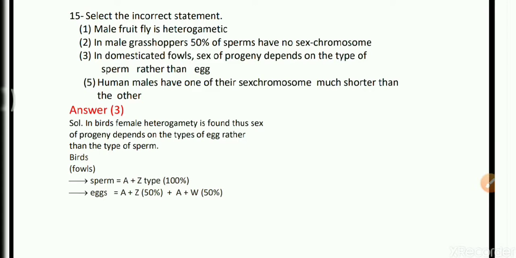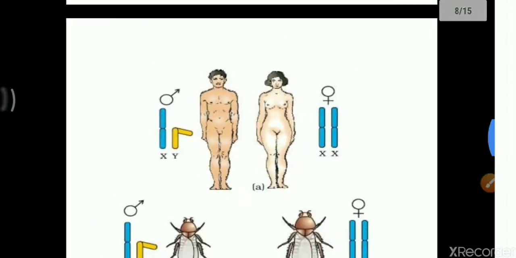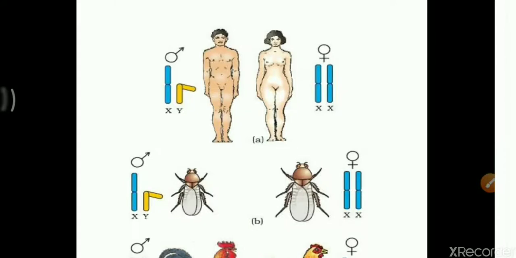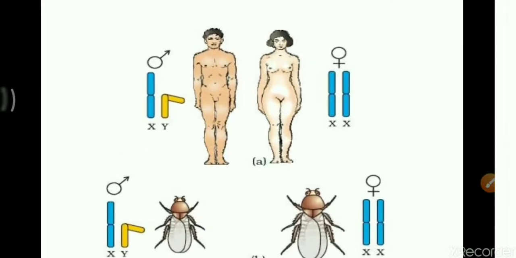This question is from sex determination, that is from genetics. To solve these questions, we first have to know the basis of sex determination. In humans, the male is heterogametic, that is XY, and the female is homogametic, XX. X is a metacentric chromosome, whereas Y is an acrocentric chromosome. So the Y chromosome is the shorter chromosome.